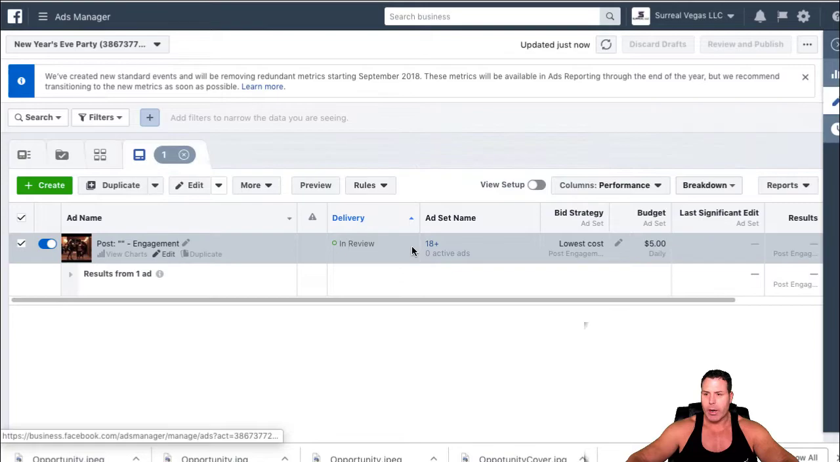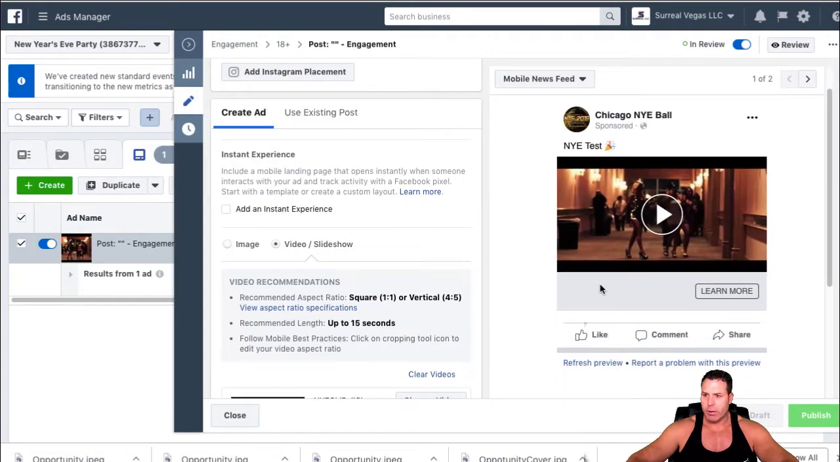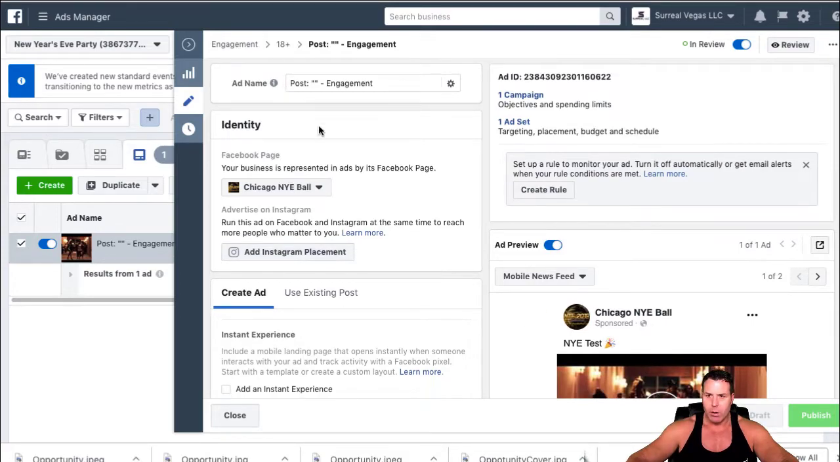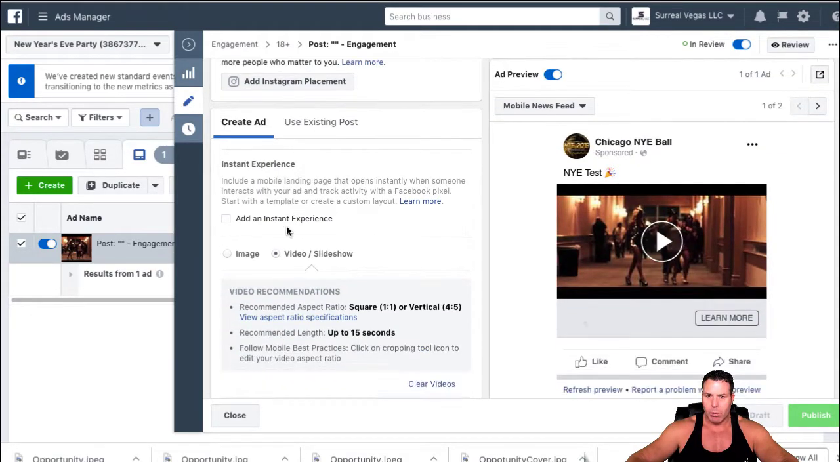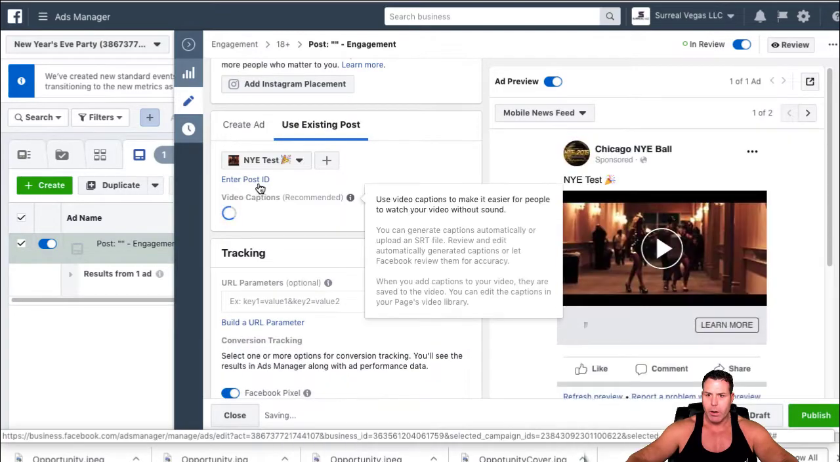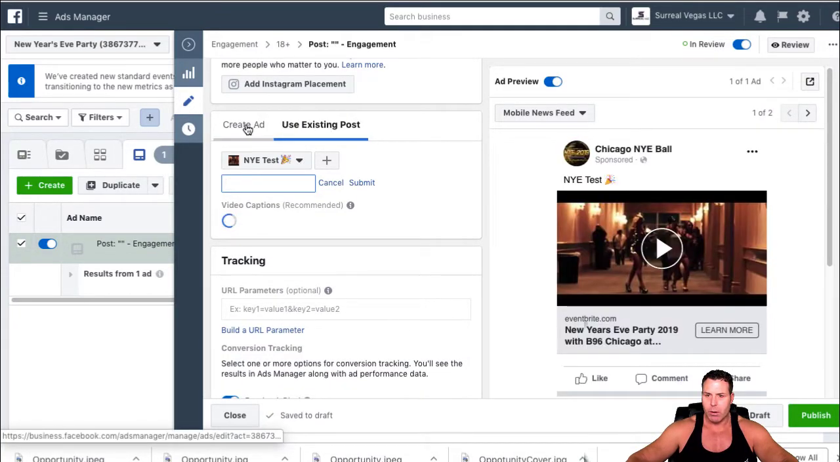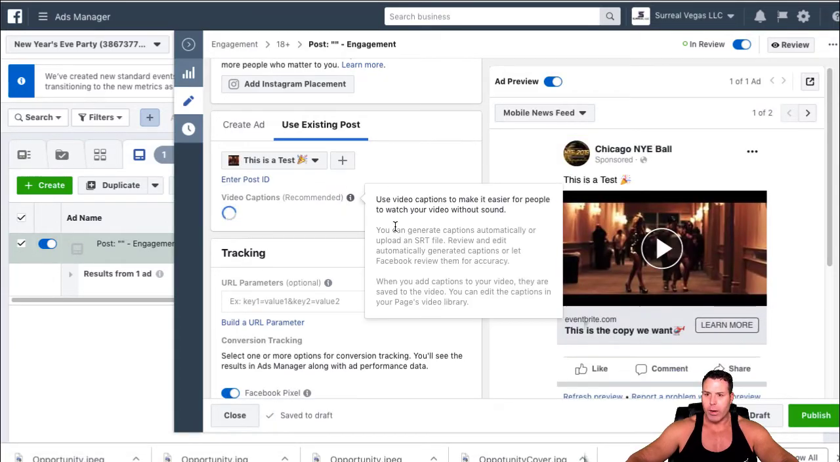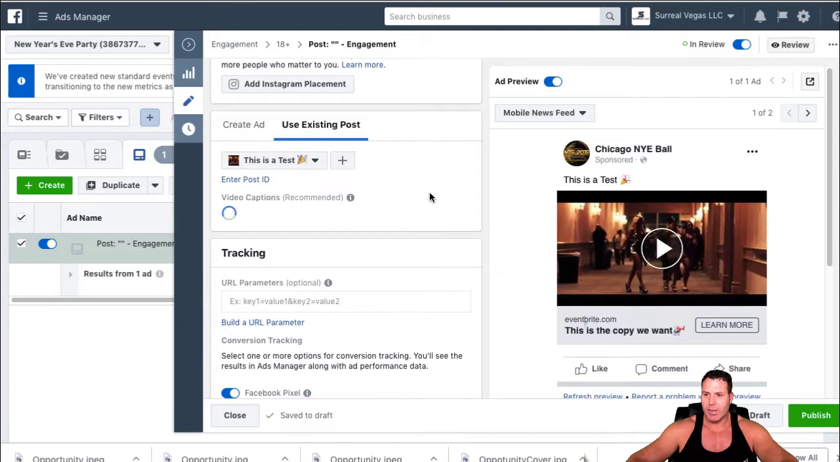And we're going to edit that. And you're going to see here, here's how we don't have the copy. So what we're going to do is just change this post out with this actual post. Okay, use existing post right here, enter post ID. Use existing post, enter post ID. Okay, paste that number you just grabbed, submit it, boom. There's the copy we want. And now you have a page post engagement ad with the copy you want down here. Okay? That's the trick.